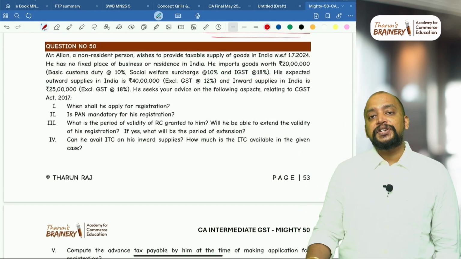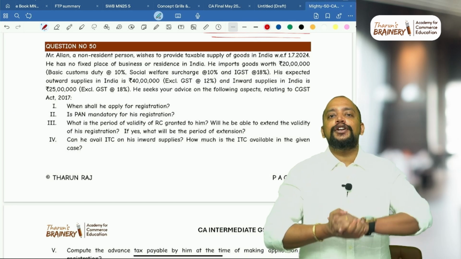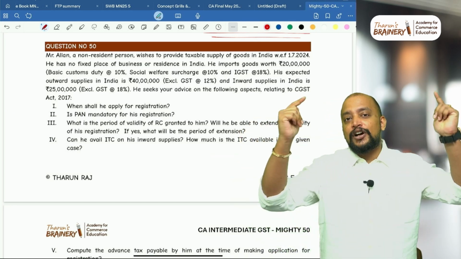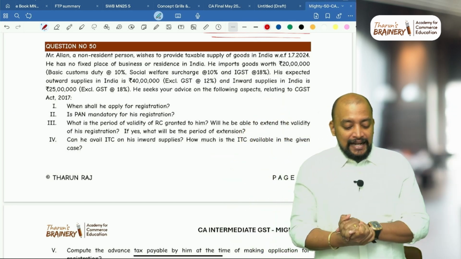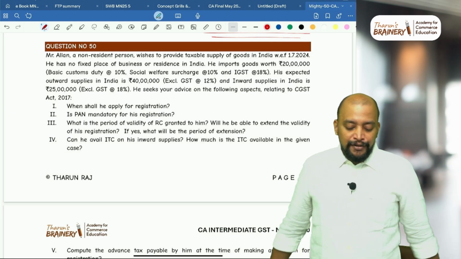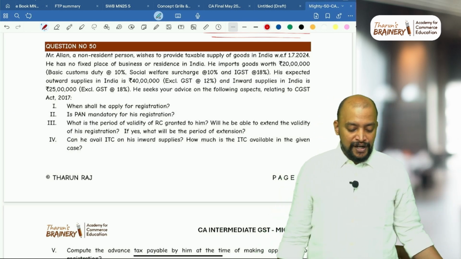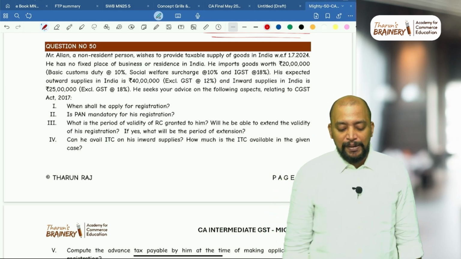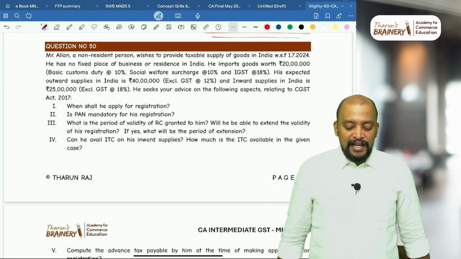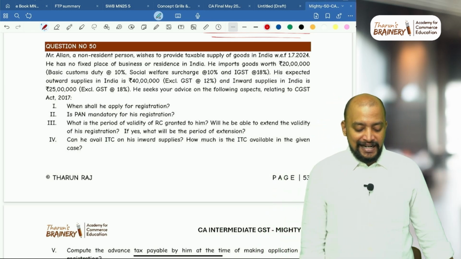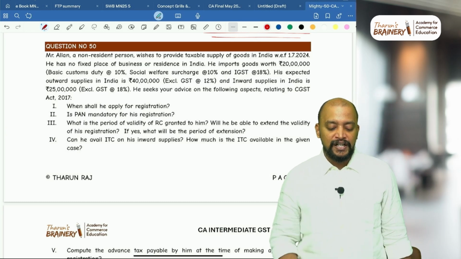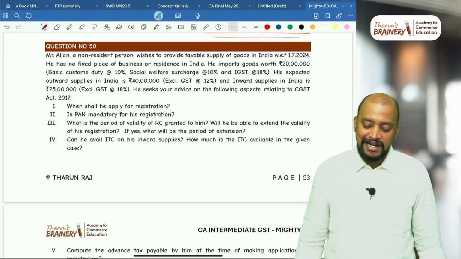Then last question, question number 50. With this we are going to complete MAY 50 questions. Concentrate, come on. Mr. Alan, a non-resident person, wishes to provide taxable supply of goods in India with effect from 1/7/2024. He has no fixed place of business or residence in India. He imports goods worth rupees 20 lakhs, basic customs duty 10%, social welfare charge 10% and IGST 18%.